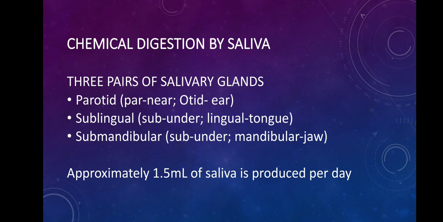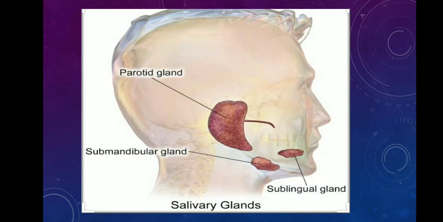Okay, now listen here carefully. Every scientific terminology has got a hidden meaning in it. If we understand the hidden meaning, science or biology becomes really, really easy. Okay, so here if you see parotid gland, in this word par means near and otid means ear. Why is this gland named as parotid? Now let's check it out. In this image if you see, parotid gland is located near to your ear. This is the reason why this gland is named as parotid gland.